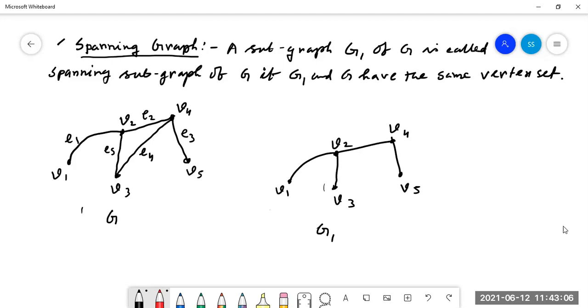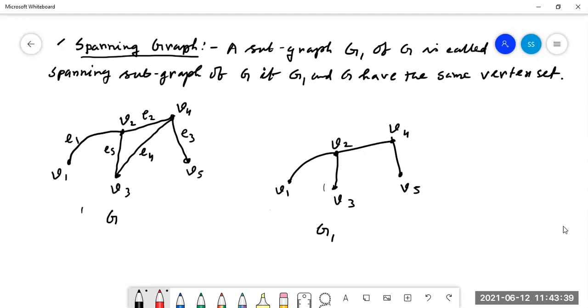Subgraph means the number of vertices may be less or equal, or the number of edges may be less or equal, then G1 is a subset of G. But in this subset, the number of vertices of G and G1 are both equal. In this situation, G1 is called the spanning subgraph of G. When the original graph and the subgraph both have the same vertex set, then the subgraph G1 is called the spanning subgraph of the original graph.